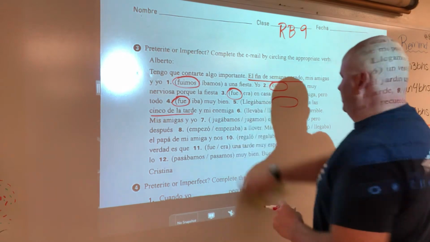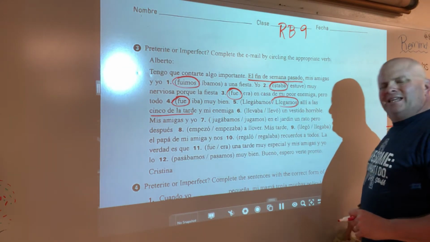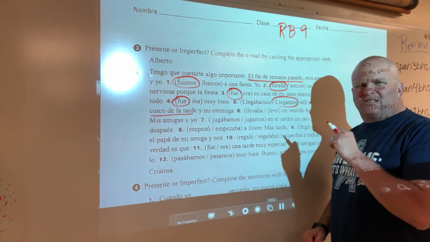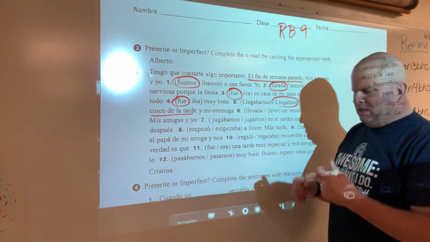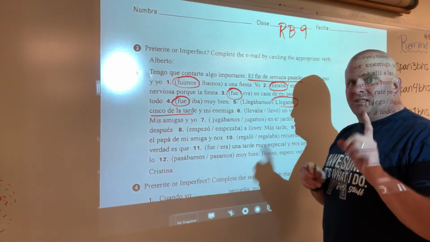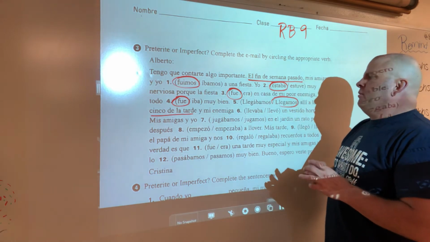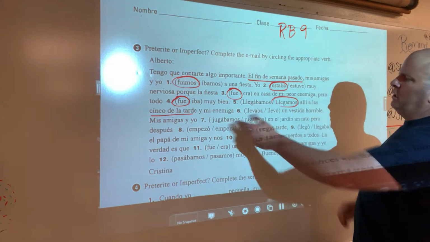Think about number six. See, that's why this one is so hard, because even Spanish teachers are like, oh, it could be this, could be that. So anyway, I'll try and make it a lot more obvious in the test that I give you when we come back. But anyway, I'll do those first 5 for you. Work on the rest of them again.